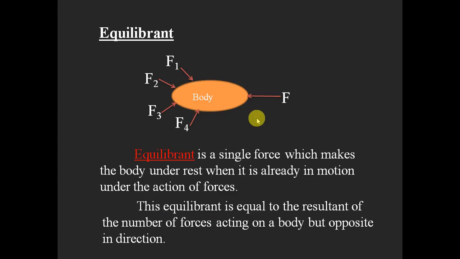Okay, that is only the condition. Just now I told you, this force is opposite to the sum of all these forces, meaning the resultant of all these forces, and they are equal, so then only the body remains at rest. When it becomes less than the resultant of all these forces, there will be motion in this direction. When this force is more than the resultant of all these forces, the motion will take place in the left side direction. It should not be more, it should not be less, it should be equal to the resultant of all these forces. Then this force can make the body be in equilibrium condition.